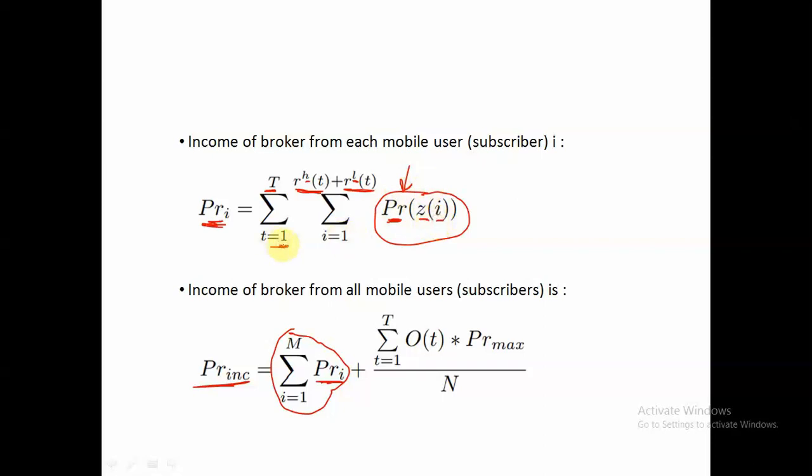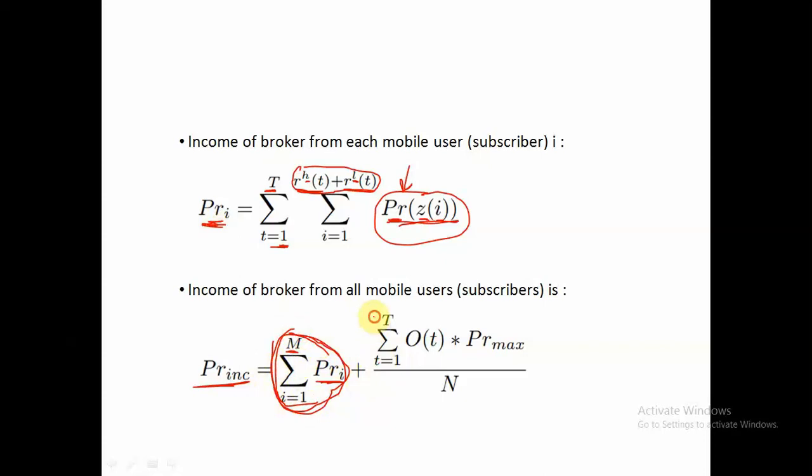So for each time, whatever the number of low priority and high priority requests we are satisfying, what is the pricing we are giving to the mobile user, and the addition of all that will give me the income from each mobile user. The sum of income from each mobile user, if we have m mobile users, will be the total income of my broker.